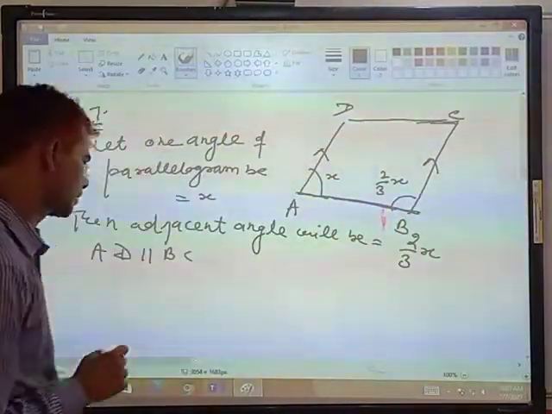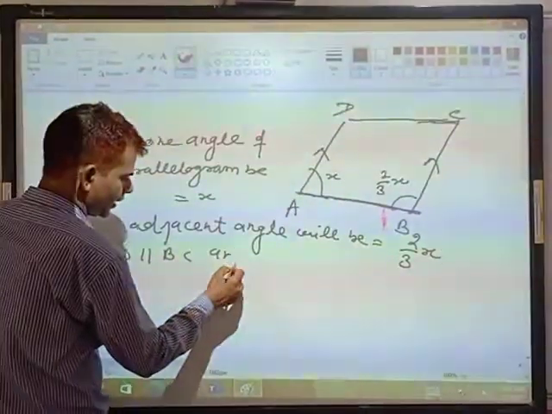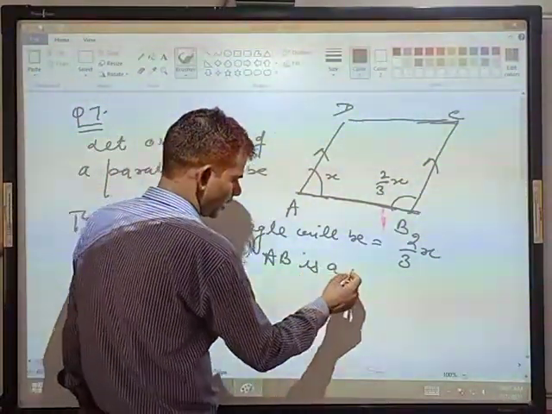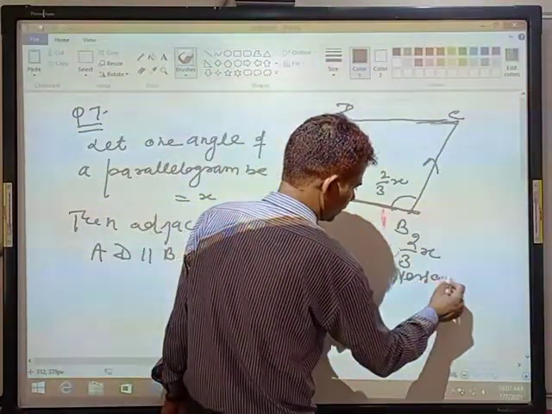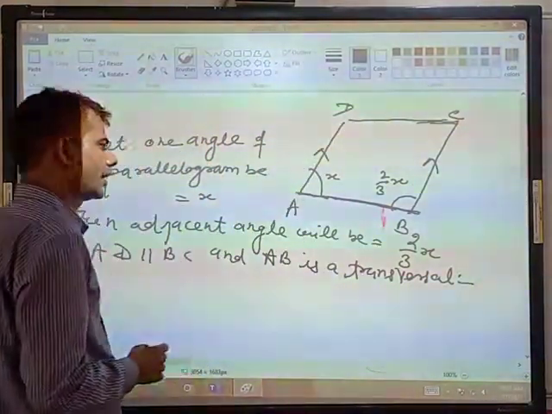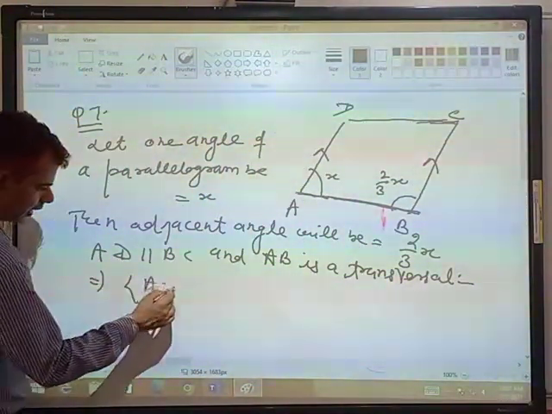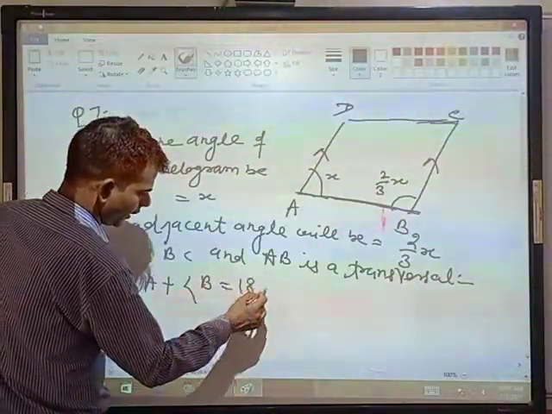So angle A plus angle B is equal to 180 degrees.